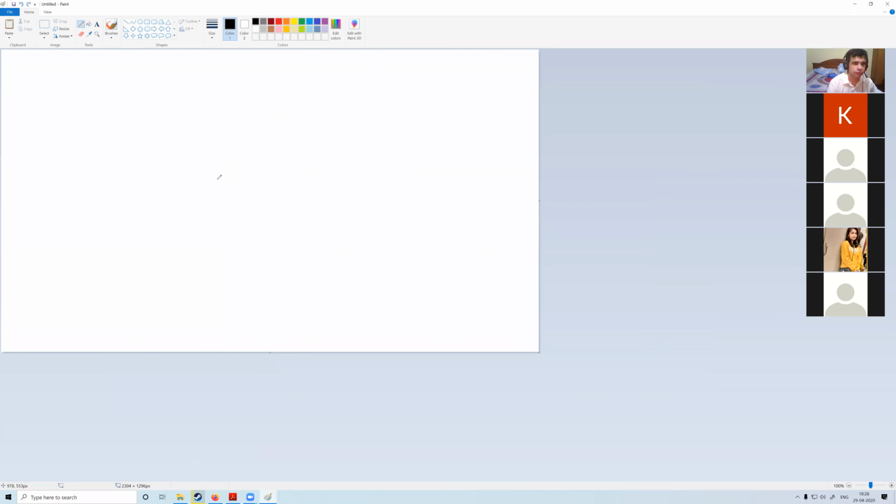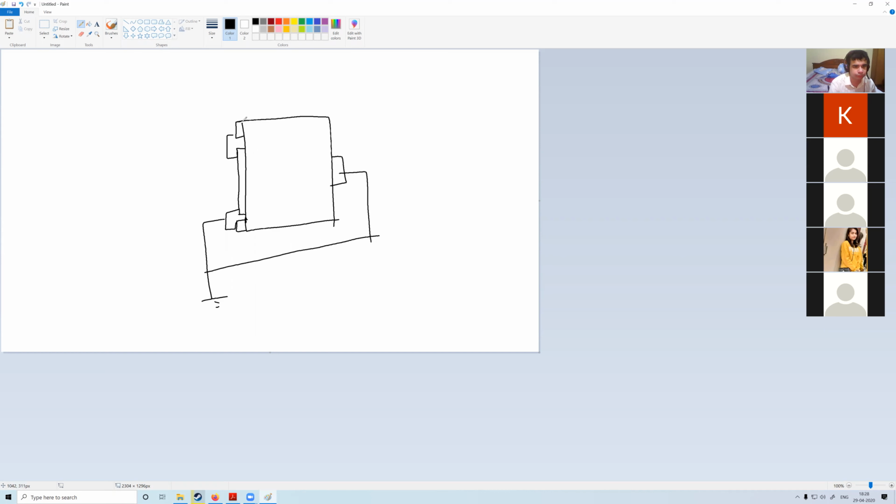Let us draw another case. This one was the semiconductor, sorry, oxide.